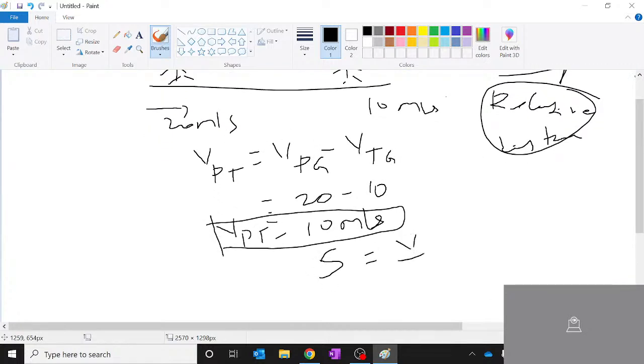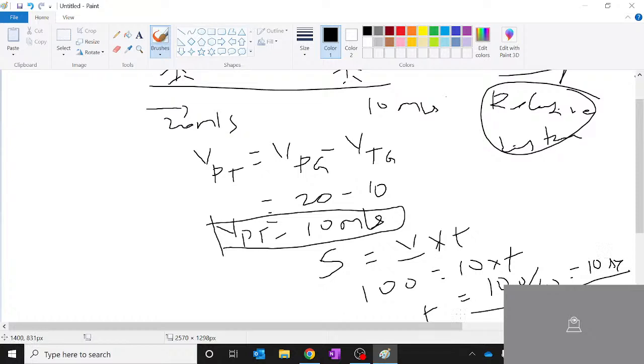Displacement is velocity into time. This is 100, this is 10 into t. T is nothing but 100 by 10, which is 10. Understood? Clear? So it is all boiling down to the relative distance between these two people.